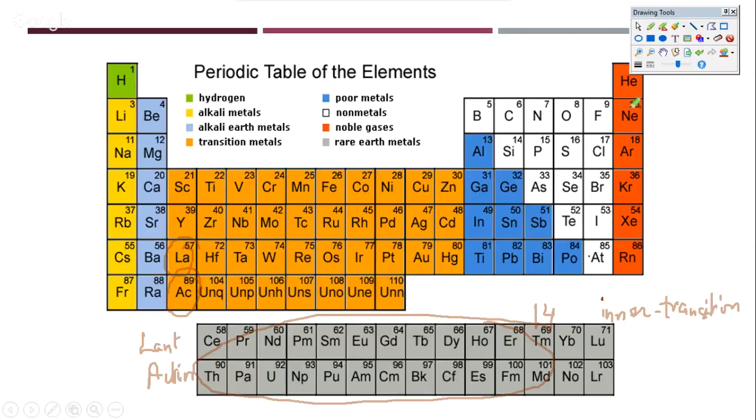Okay, and of course the red ones are our noble gases. So remember all the positions of all of these. You are expected to have elements remembered till calcium 20.